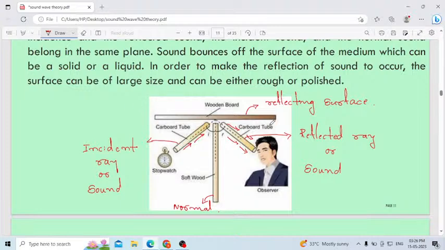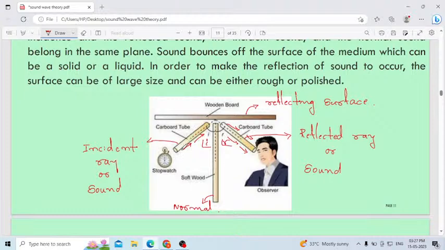This is the wooden board. Keep one stop clock, it will make a sound, that is nothing but the incident sound. Once it hits the wooden board, that sound will get reflected. You can hear the sound at the other end of the hollow tube. Then this one is the normal. Then the angle of incidence will be equal to the angle of reflection.